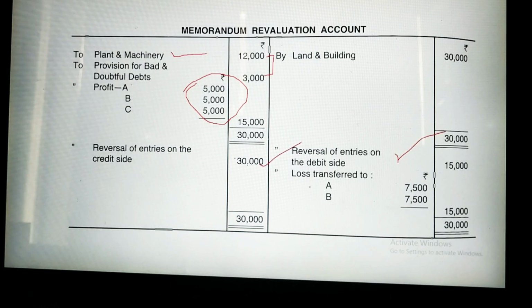But now you can check here, when you reverse it, it will become the case of losses, loss transfer. You will assume that this is the loss, and this time the loss will be distributed among two partners. You will exclude the retiring partner. Here the retiring partner we have included in the first portion but excluded in the second portion. So these two partners will distribute this loss. It will become a loss of 7,500 and 7,500 for both. So we have completed the memorandum revaluation account.